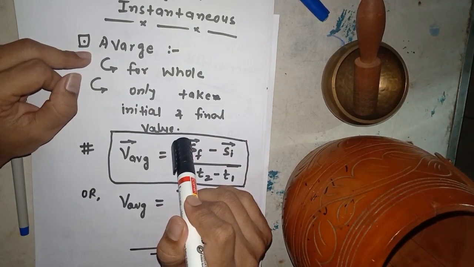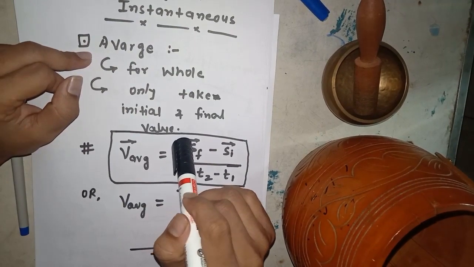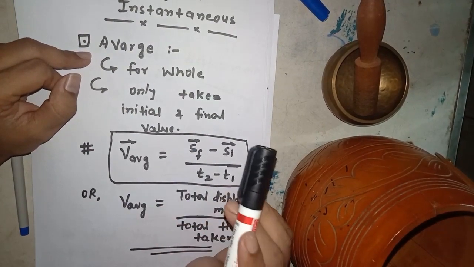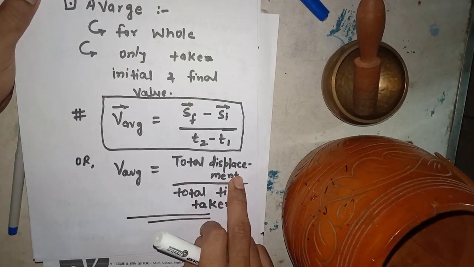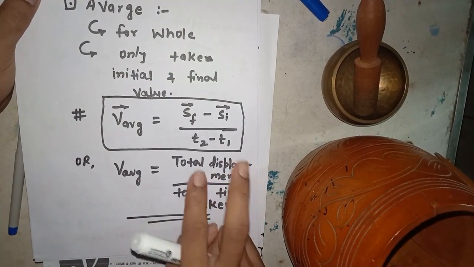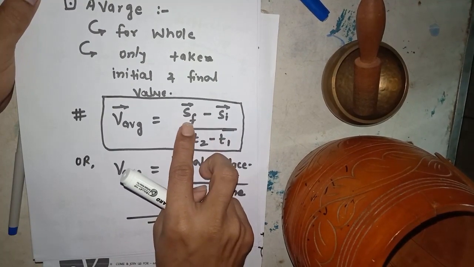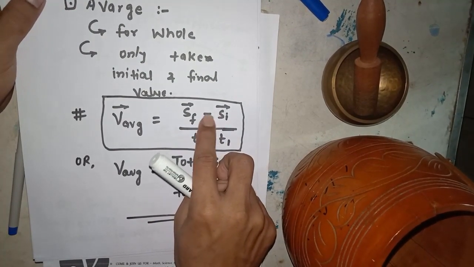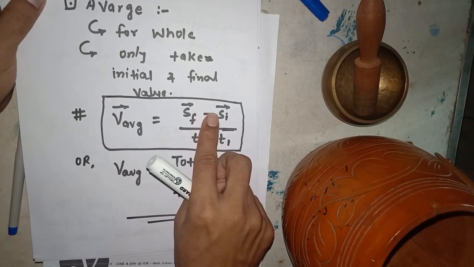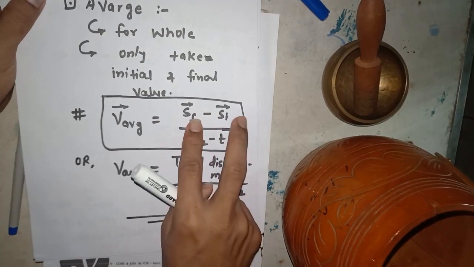So if I ask you what is the average velocity, you can say it is the total displacement between those points, meaning S final minus S initial, or the change in displacement.